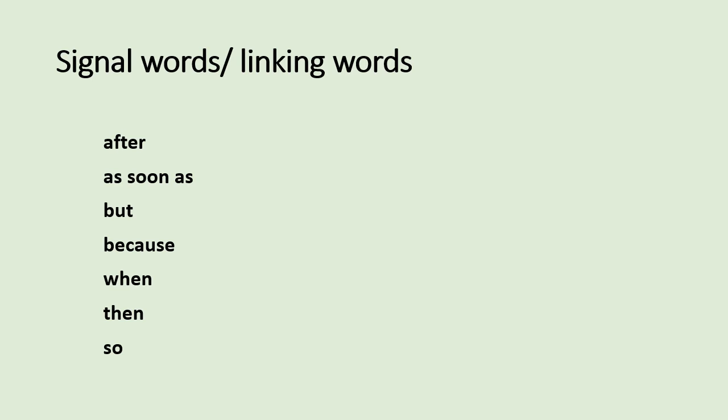They are linking words which are used to connect the two parts of one sentence, the earlier and the later part, or to connect the sentences in a story to each other.